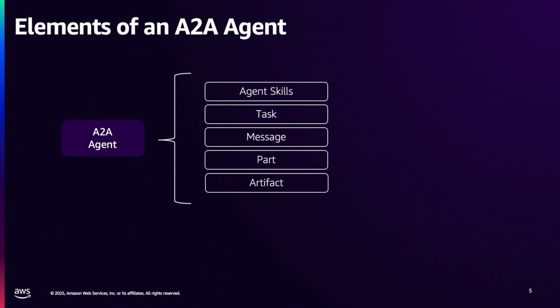And what are the elements of an A2A agent? An A2A agent extends the basic agent concept with agent skills that describe what it can do, tasks for managing work, messages for communication, parts for different content types, be it data, images, etc., and artifacts for sharing the actual completion, the result. These standardized components ensure that any A2A agent can understand what another agent is capable of and how to interact with it. So let's discuss what it actually takes to implement A2A.